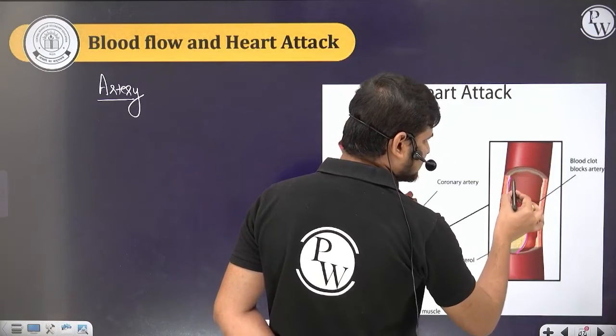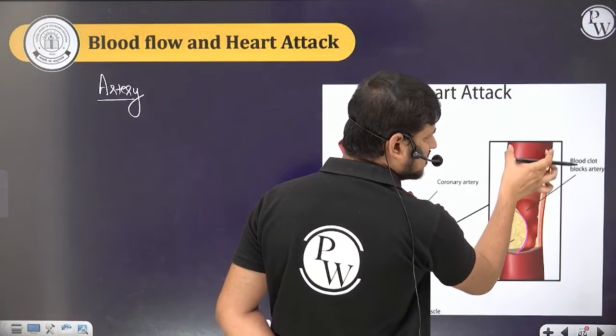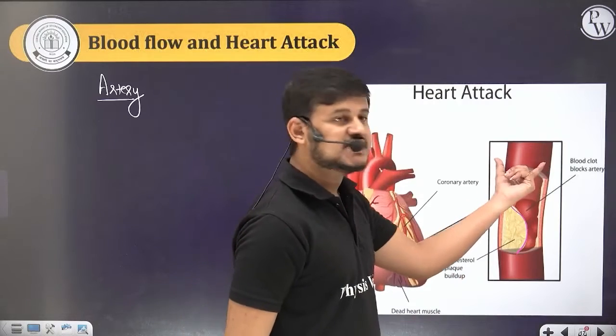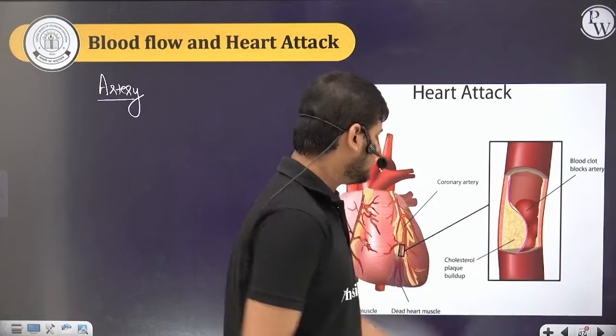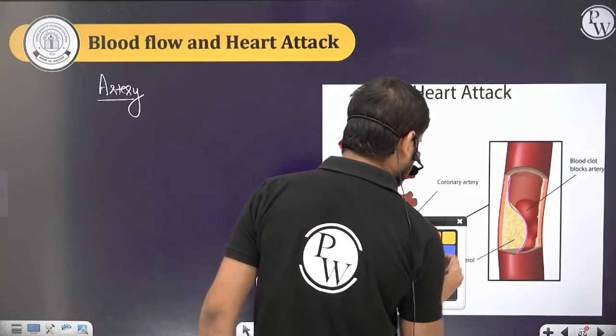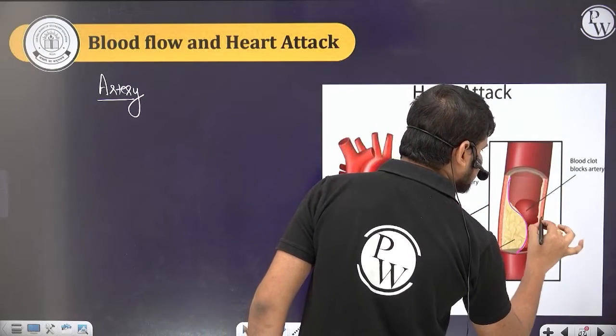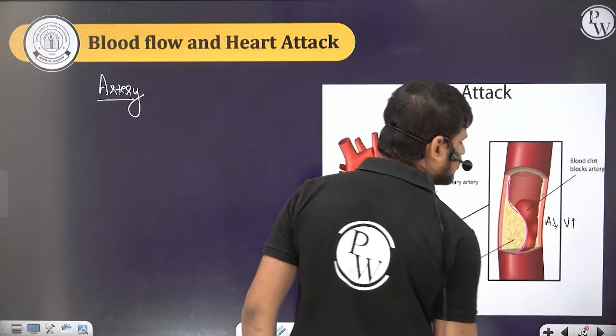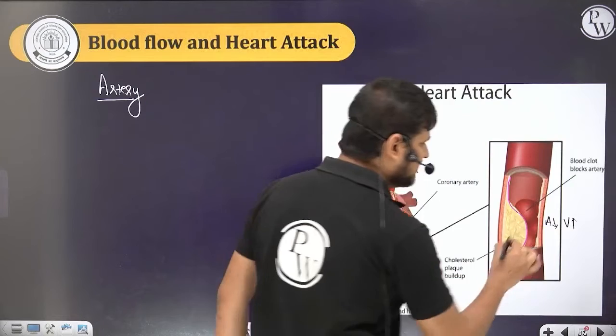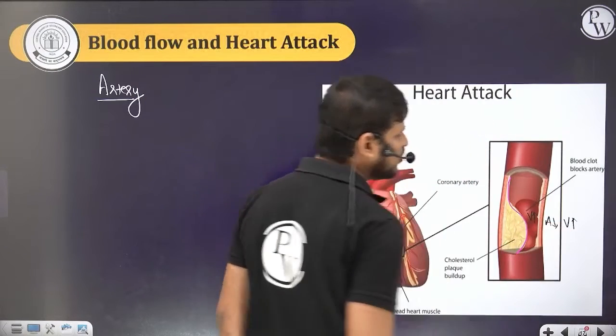If the cross-sectional area is more, the velocity will be less. So wherever the cholesterol is formed, at this point the cross-sectional area is less, so the velocity will become more. The velocity here will be very high. The blood will have more velocity here.